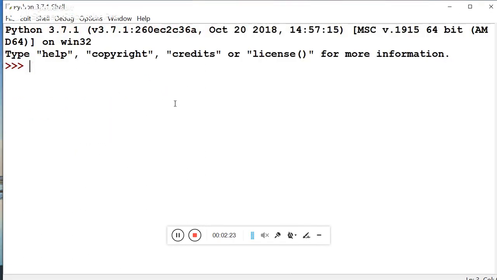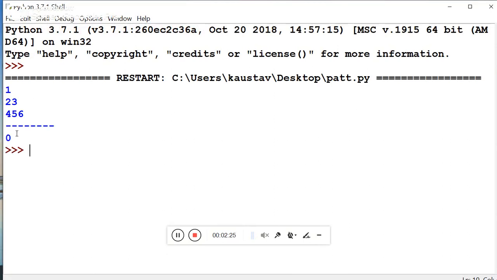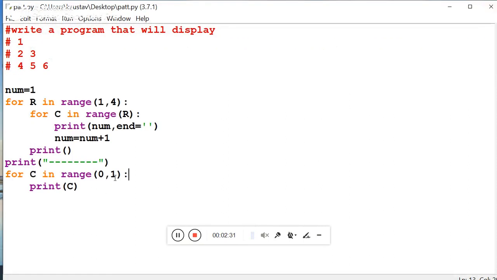We can run it and see this one. Suppose I am running this. See, how many times? 0 to 1, one time. Then if it is 0 to 2, then 2 times. Then 0 to 1, one time. 0 to 2, 2 times. 0 to 3, 3 times. Fine. That means what will happen when the value of R is 1 and it comes inside this second for loop.